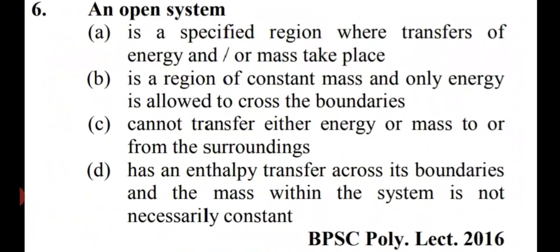An open system, friends, options are: is a specified region where transfer of energy or mass take place. Yes, it is right. Second option is a region of constant mass and only energy is allowed to cross the boundaries. No, it is wrong. Cannot transfer either mass or energy to or from the surroundings. It is also wrong. Has an enthalpy transfer across its boundaries and the mass within the system is not necessarily constant. So friends, the right answer for this question is option number A, that is it is a specified region where transfer of energy and mass take place.